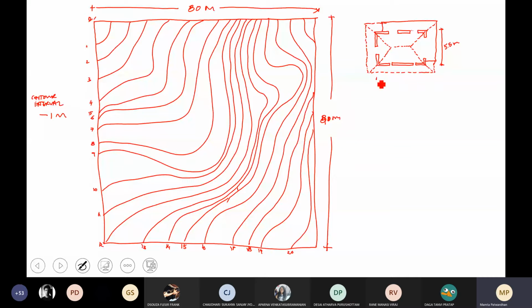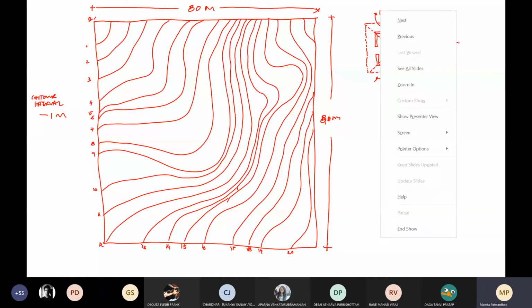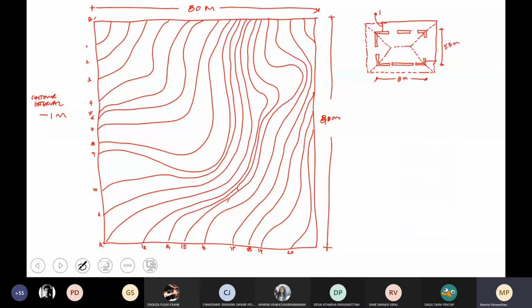This is 8 meters. Extended pathway is... this is one structure.